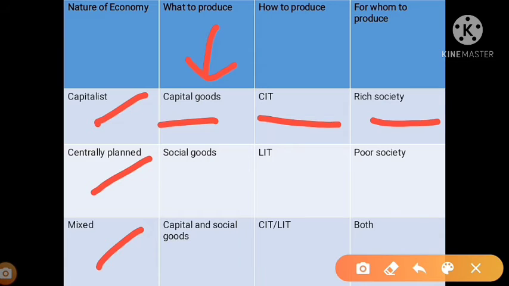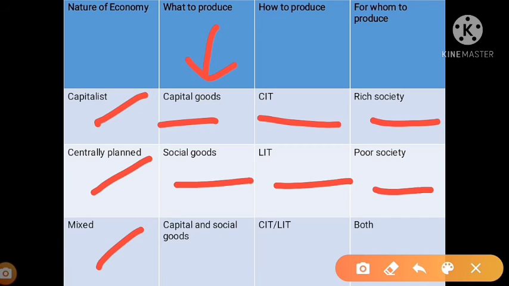The next economy is the centrally planned economy, which is also known as the socialist economy. In this economy, what to produce? Social goods we have to produce. How to produce? By labor intensive technique. And for whom to produce? For the poor society, that is social goods. A number of schools are operated for social work, because the majority of the population belongs to the BPL category.